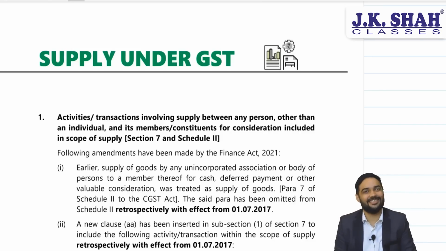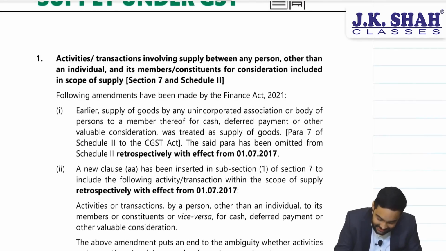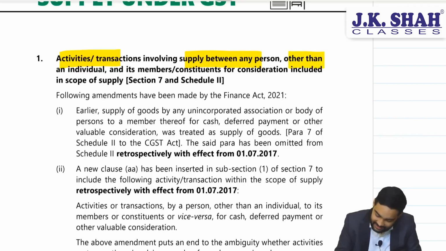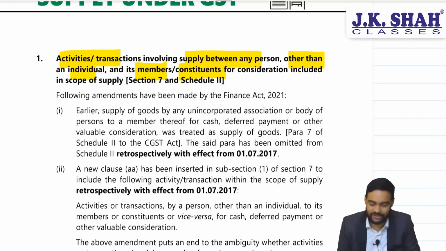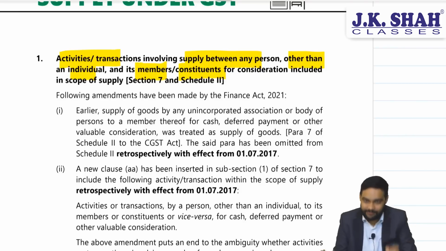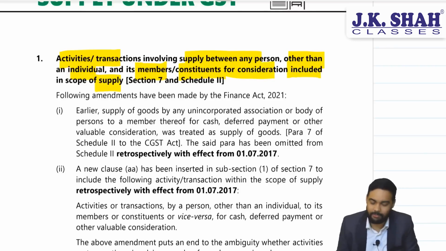Let's see this provision. Activities or transactions involving supply between any person other than individual to its members or constituents. Constituents are the persons who have made that particular association. For consideration is included in the scope of supply.